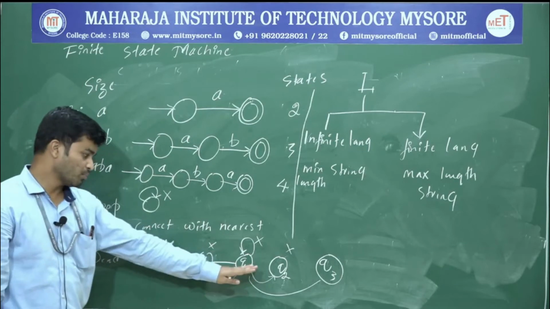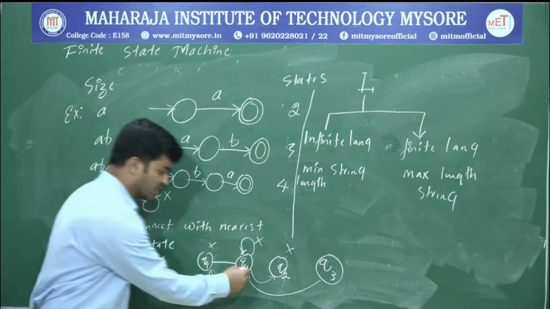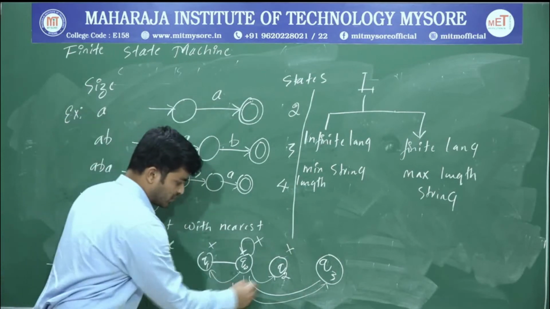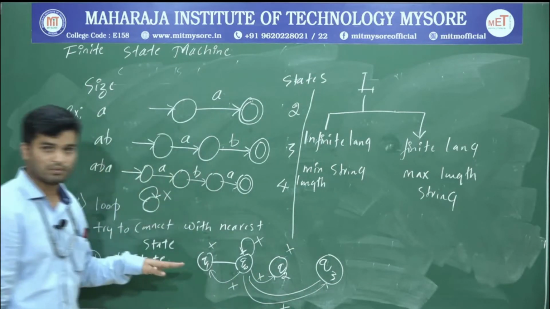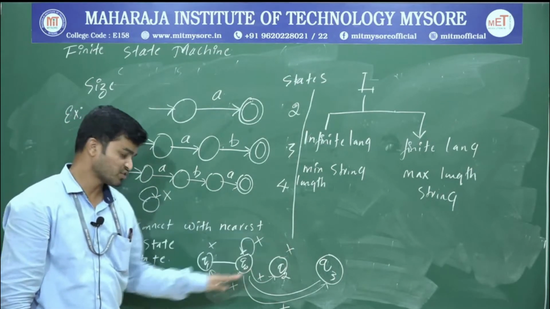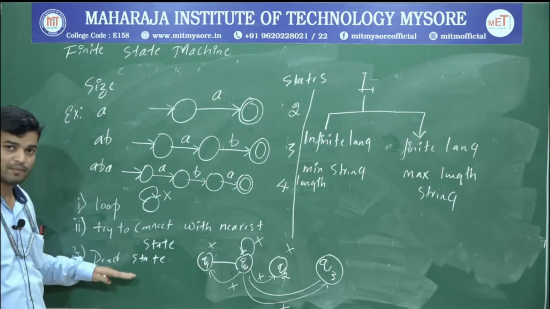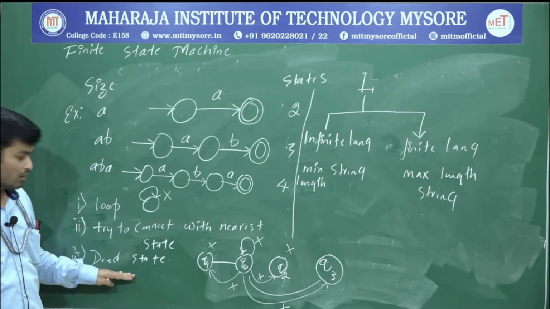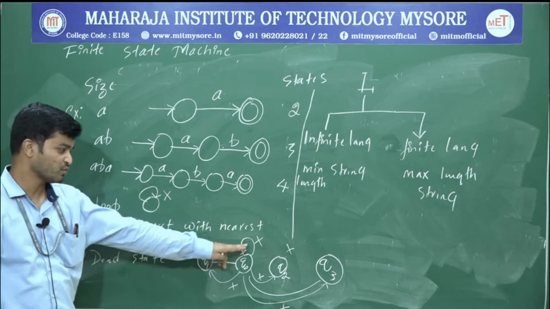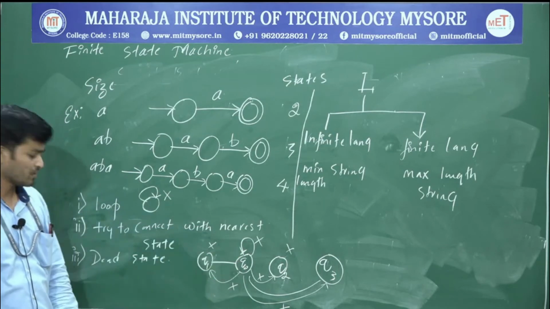If Q1 and Q2 are not possible, try to connect with Q3. If I am not able to connect with any one of the states, in that case go with the dead state. Just remember this one. Once I solve a problem, you can understand the loop and the connection.